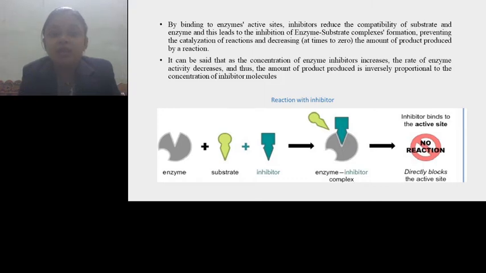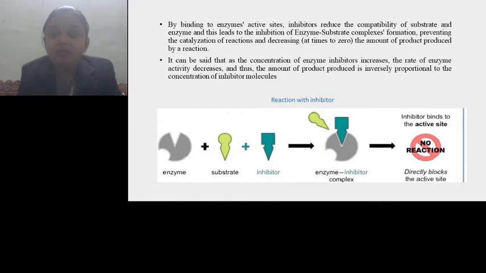Here the binding of substrate is inhibited by the inhibitor, and that's why the molecule which inhibits the binding of substrate with the enzyme is called an inhibitor. It does not allow the substrate to bind because it occupies the substrate binding site. The inhibitor binds with the enzyme at the substrate binding site, and an enzyme inhibitor complex is formed. Due to the formation of the enzyme inhibitor complex, the substrate cannot bind at its regular place.